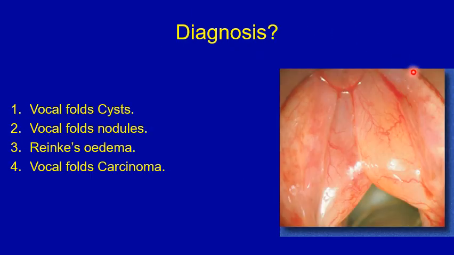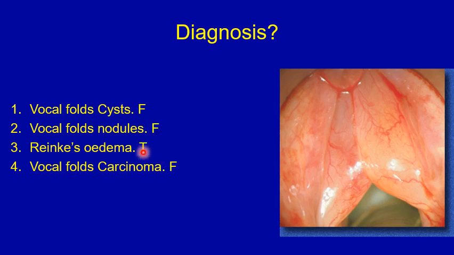This is an endoscopic image of the larynx with the vocal folds. What is the diagnosis? 1, vocal fold cysts. 2, vocal fold nodules. 3, larynx edema. And 4, vocal fold carcinoma.